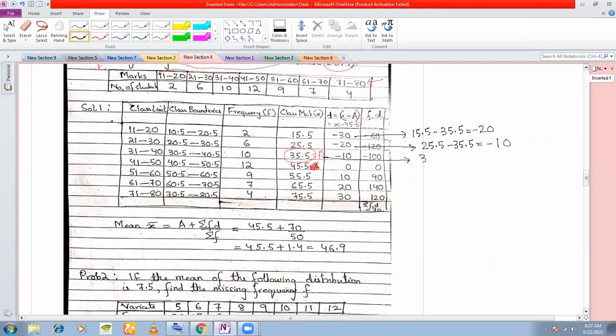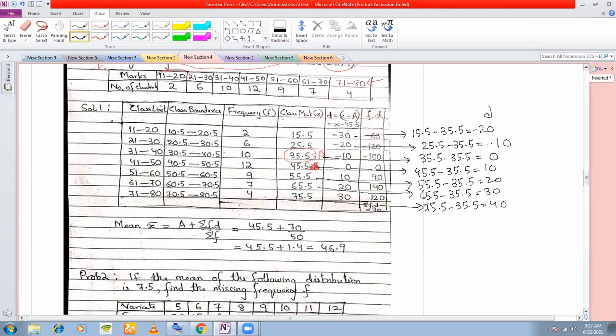Here, 35.5 minus 35.5, which will be 0. Here, 45.5 minus 35.5, which is 10. Here, 55.5 minus 35.5, which is 20. Next one, 65.5 minus 35.5, you get 30. And here, you'll get 75.5 minus 35.5, which you get as 40. So this is the column that you are getting for d.